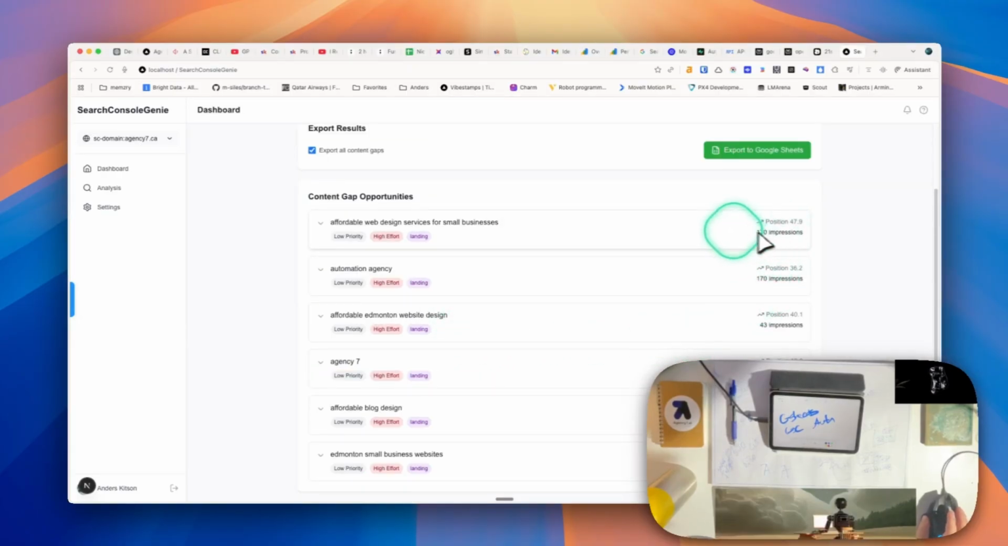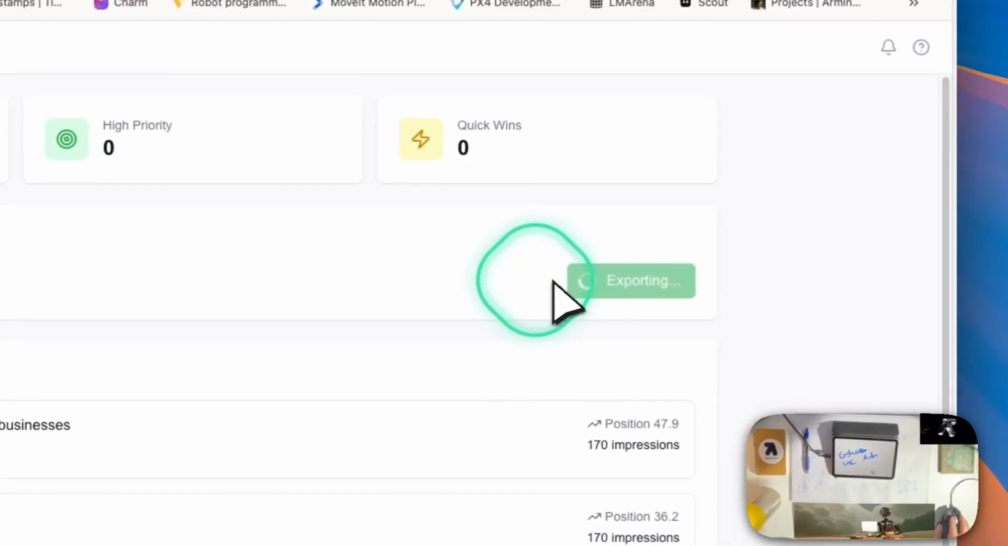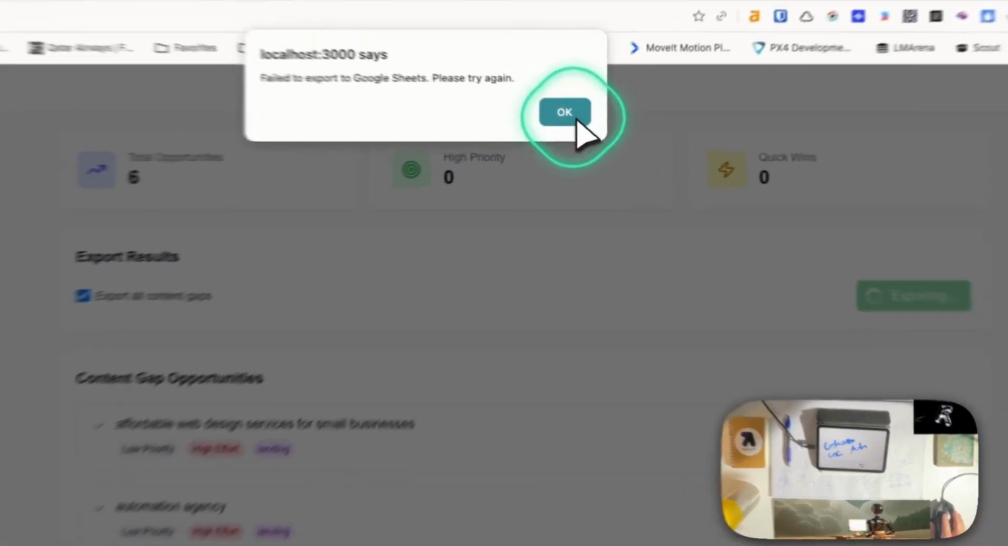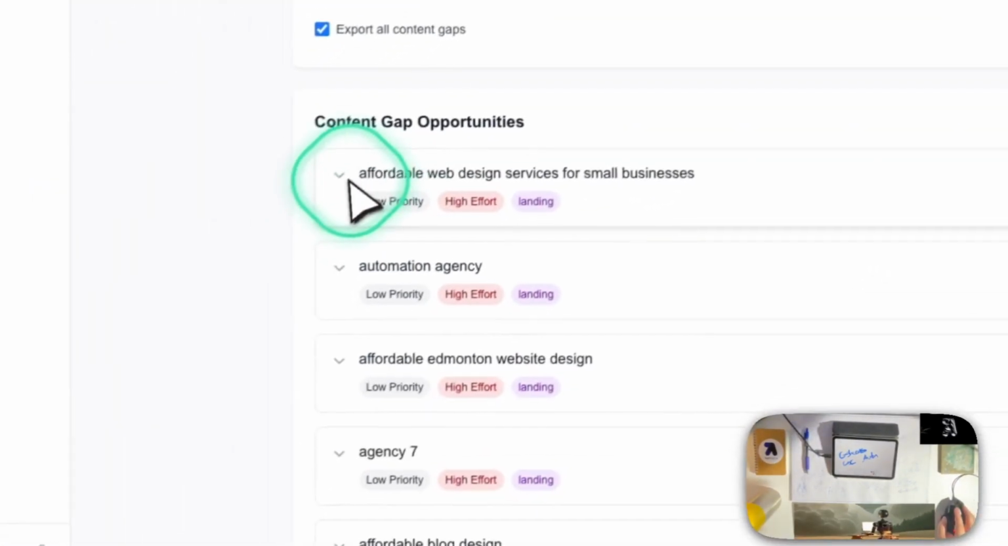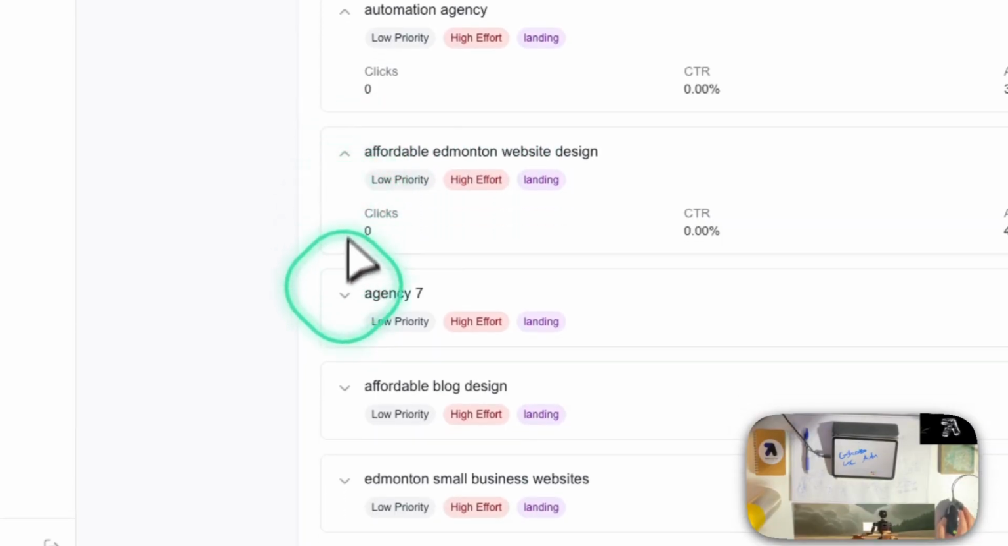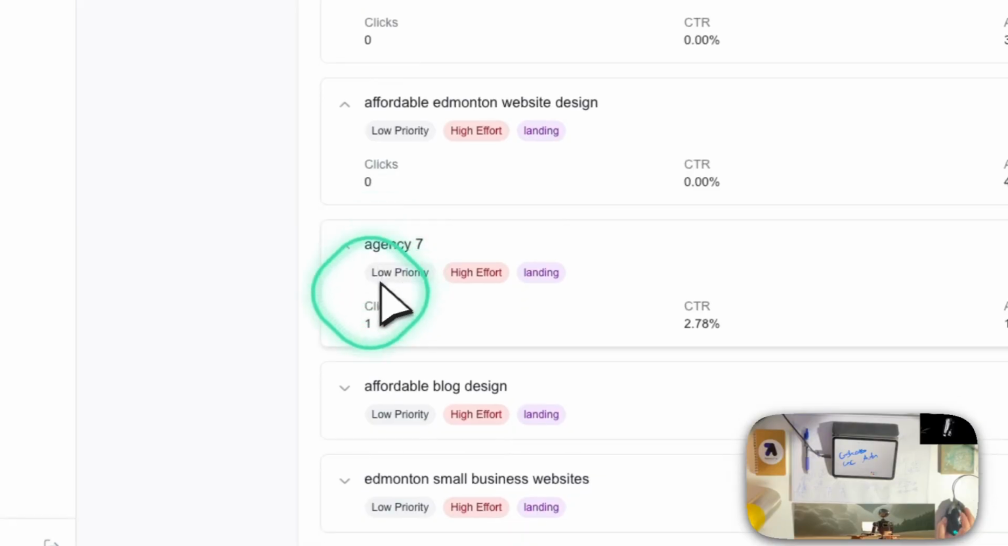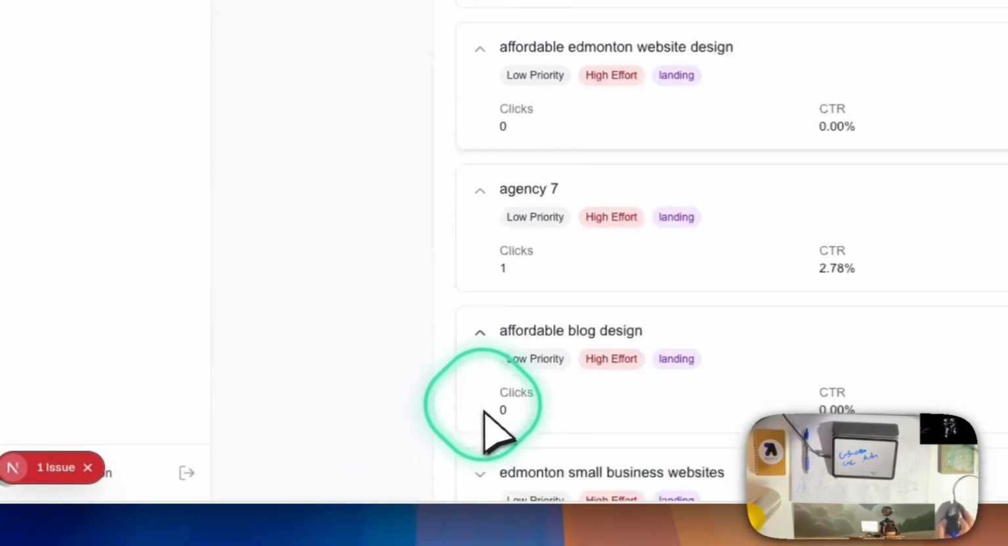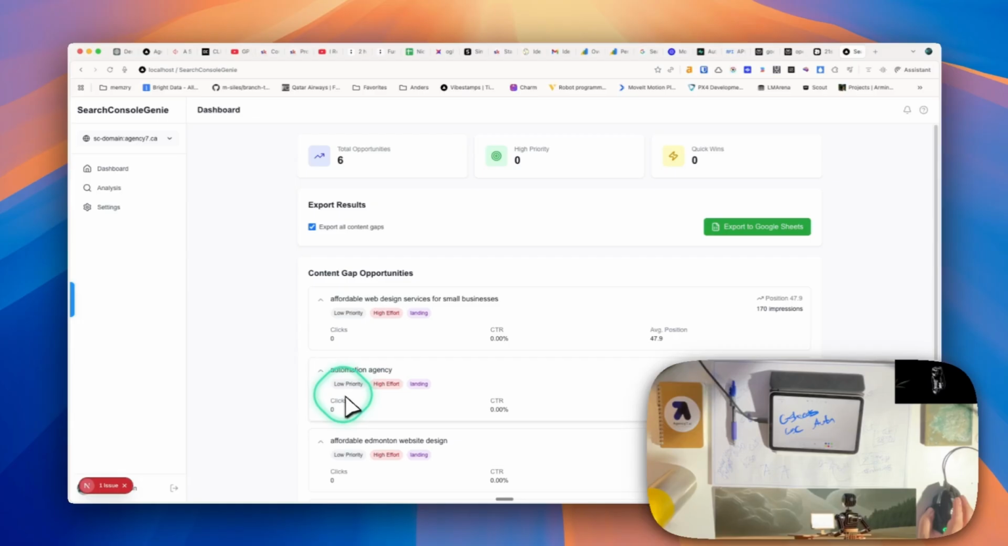43 impressions, export to Google Sheets, failed to export. That's okay, but at least we got some data here. I mean, this is the same thing we see in Google Sheets, but we can start playing with this data with AI. This is really cool. This is very cool. Okay, we're going to try and get this export to work.